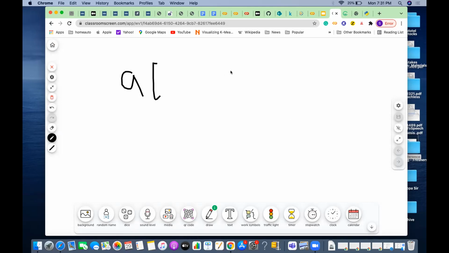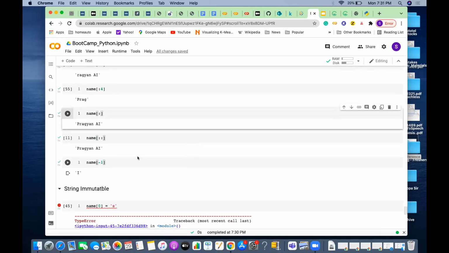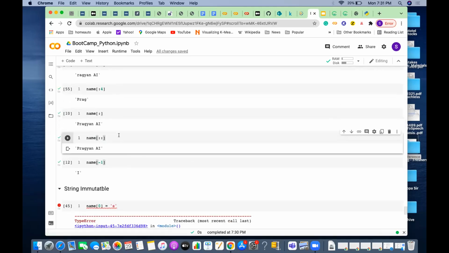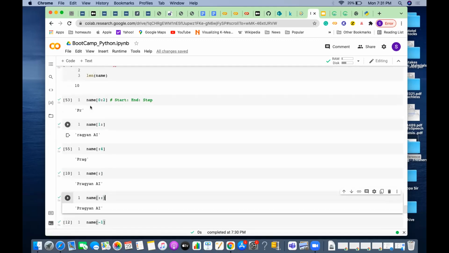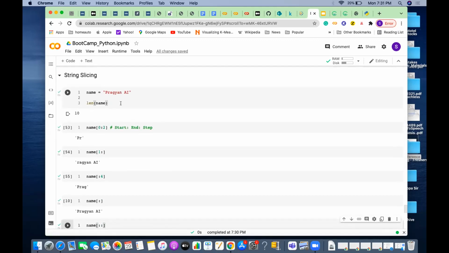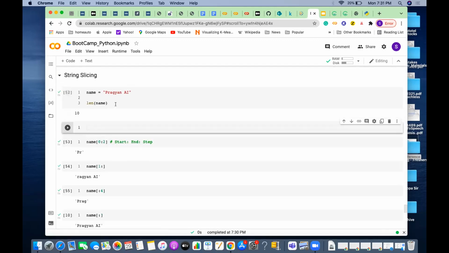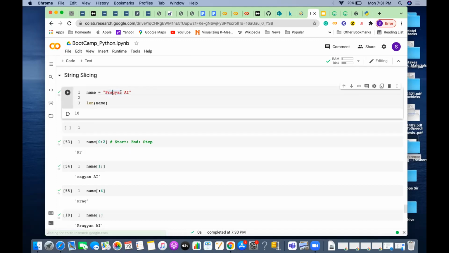Has anybody not understood how to access elements in a string? See, the colon is the point, differentiating what is the start and what is the end, which is excluded or included. If you understood, let me ask one question. Again, here Pragyan is the string. Now if I have to access only GAN, what value should I be giving?